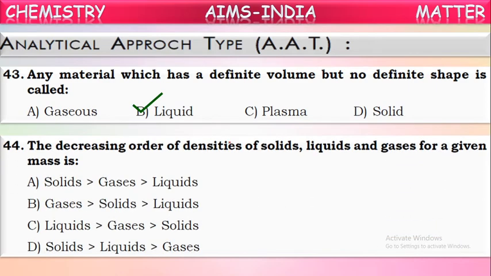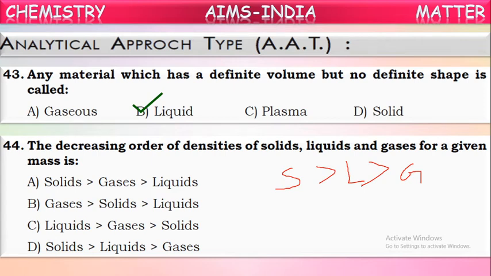Next, the decreasing order of densities of solids, liquids, and gases for a given mass of matter. They're asking for which the density is greater and which is lower, in decreasing order. Out of the three states of matter, which has higher density? We know it is solid. Which has the lowest? Gas. So in between there should be liquid. Solids have the greatest and gases have the lowest density.